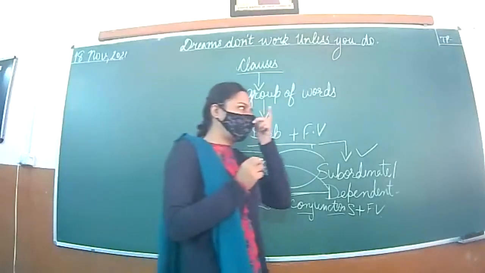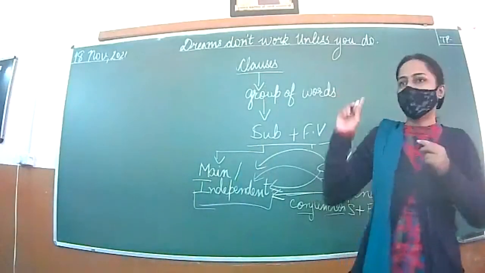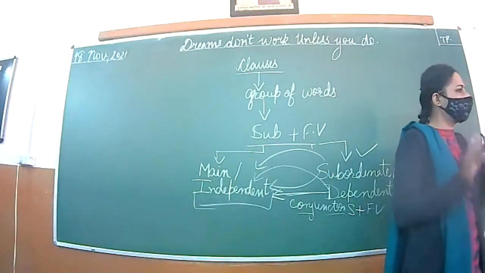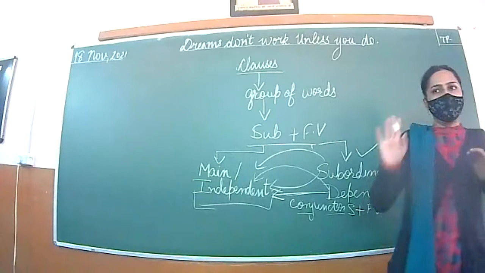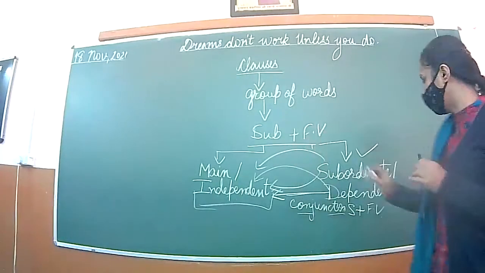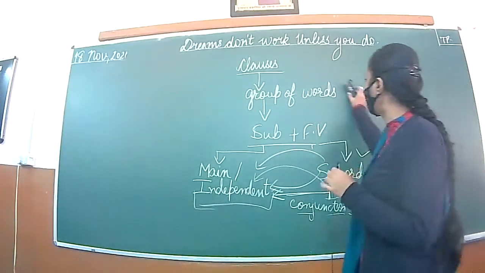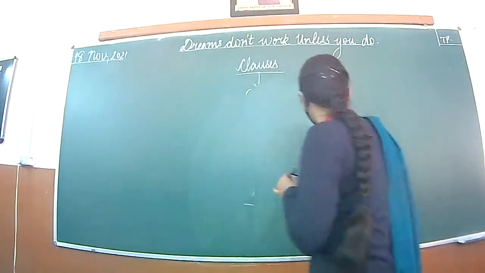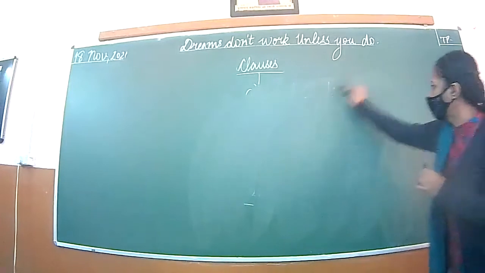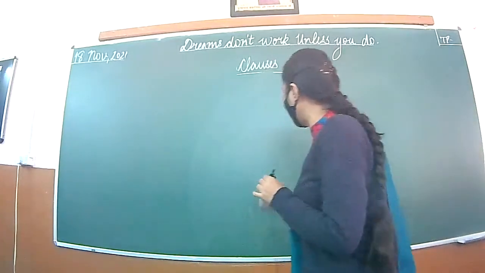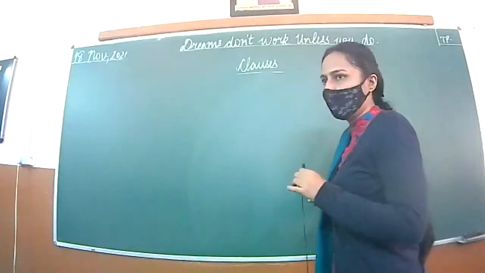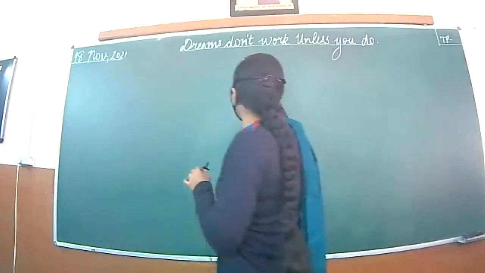So now, types of subordinate clause. First type is noun clause. Second, adjective clause. Third, adverb clause. Okay. What is a noun? Simple question. I'm not asking what is a noun clause, I'm just asking what is a noun. Naming word. Noun is a naming word, right? It works as subject or object. So same way.